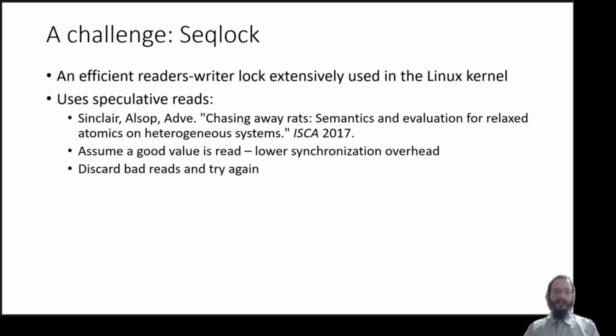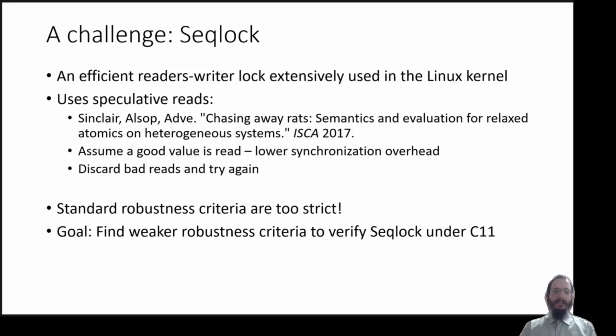Seqlock is an efficient readers-writer lock that is extensively used in the Linux kernel. It makes use of speculative reads, which means that it speculatively tries to read the values protected by the lock, assuming that it is going to read good values, and therefore lowering the synchronization overhead in the good case. Afterwards, it verifies that the values were actually good. If they are, it proceeds to use them. If they weren't, then it simply discards them and tries again.